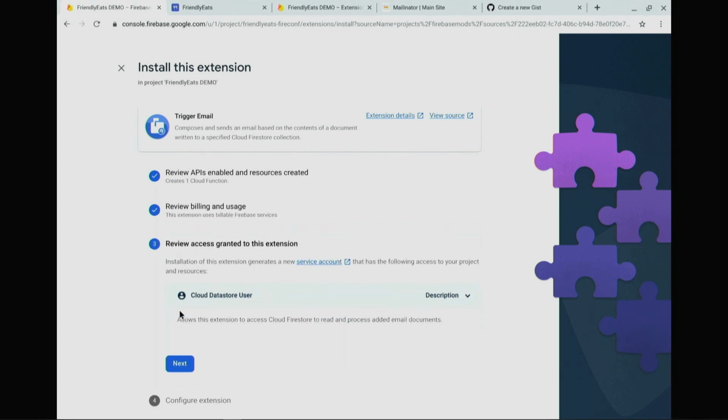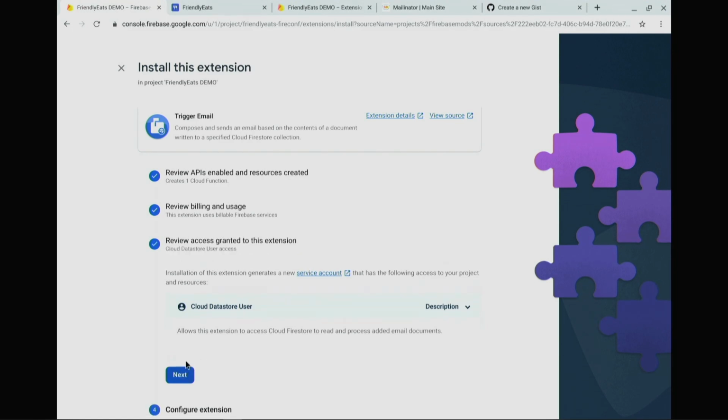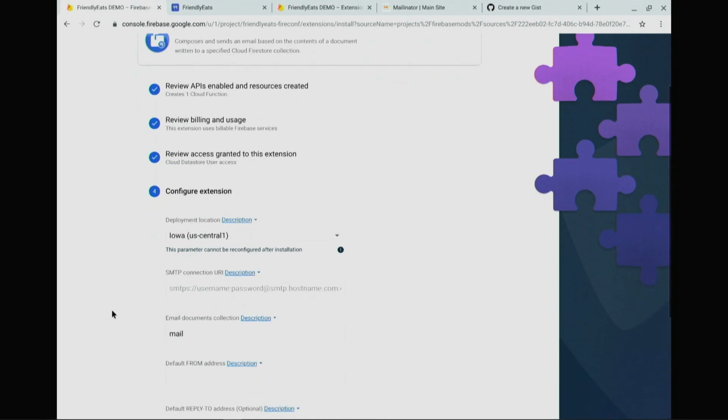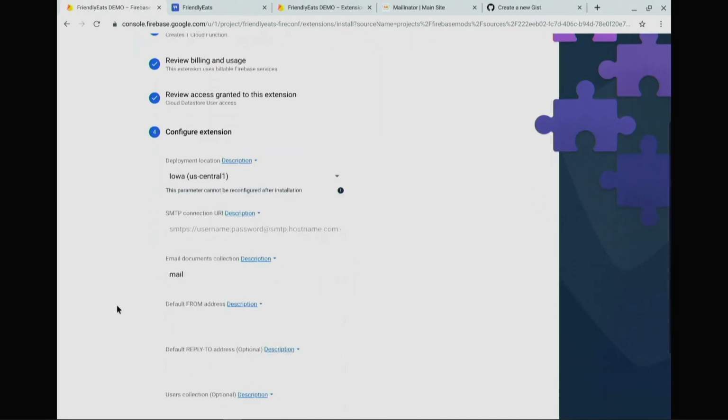And now I need to give this extension permission to do things in my project. And it's going to generate just a service account that has the Cloud Datastore User role. And that's basically going to allow this extension to access my database instance. But now we're getting to the fun part, which is modifying this extension to meet Friendly Eats' needs.